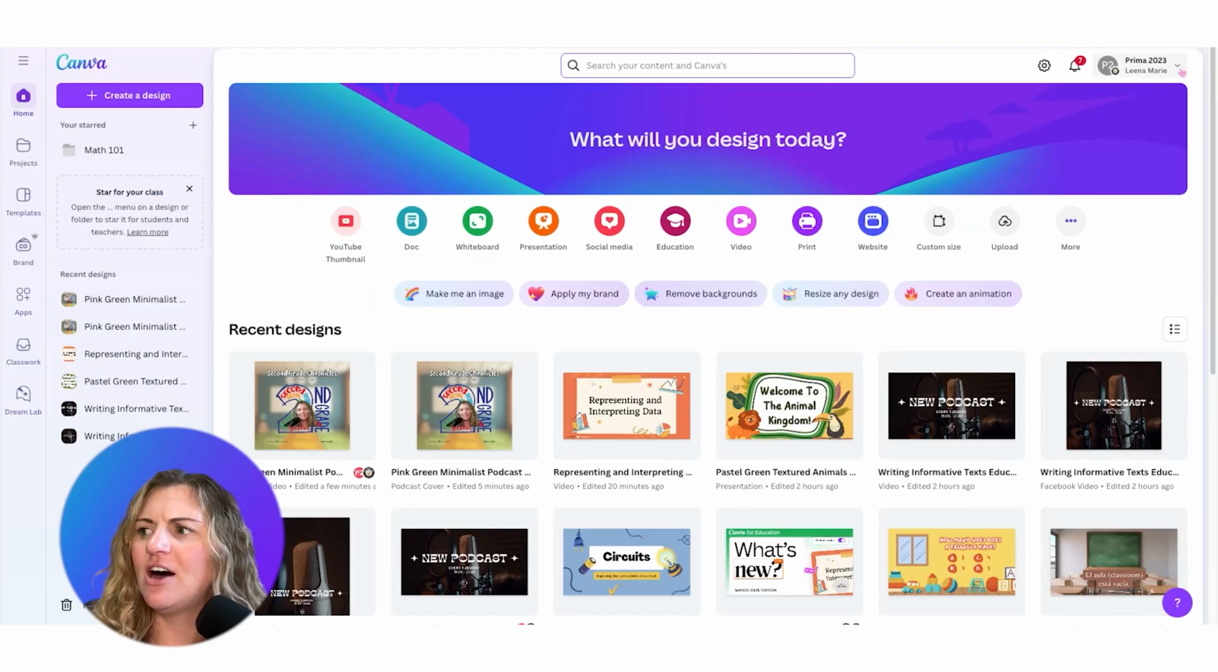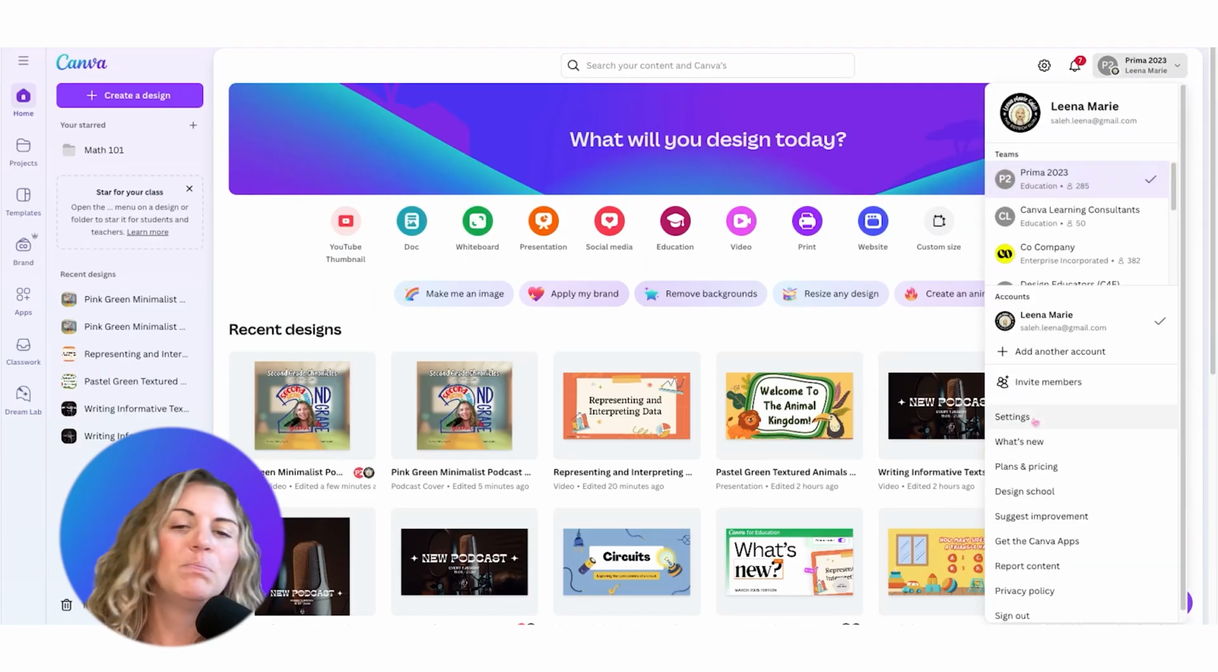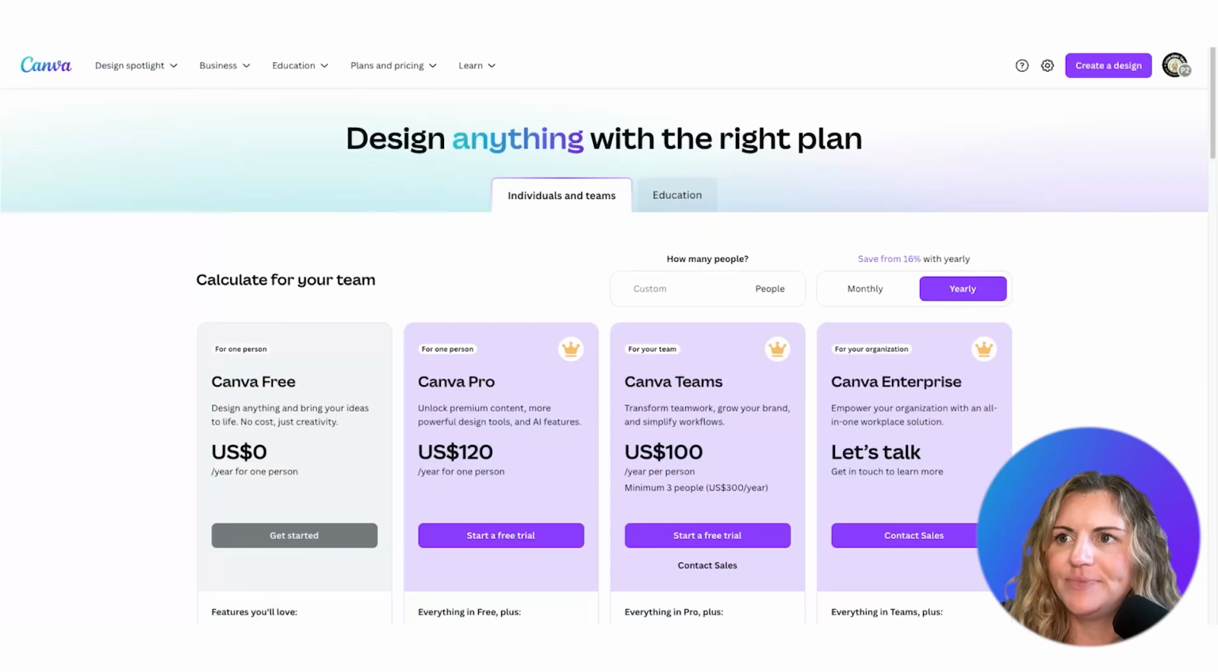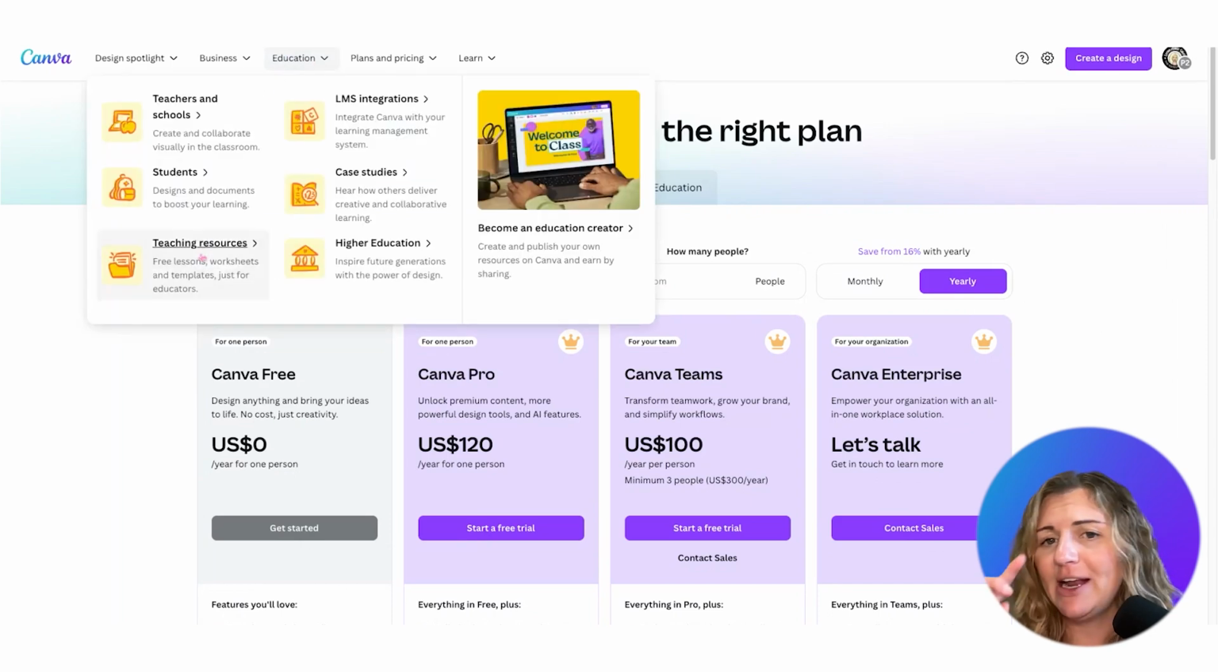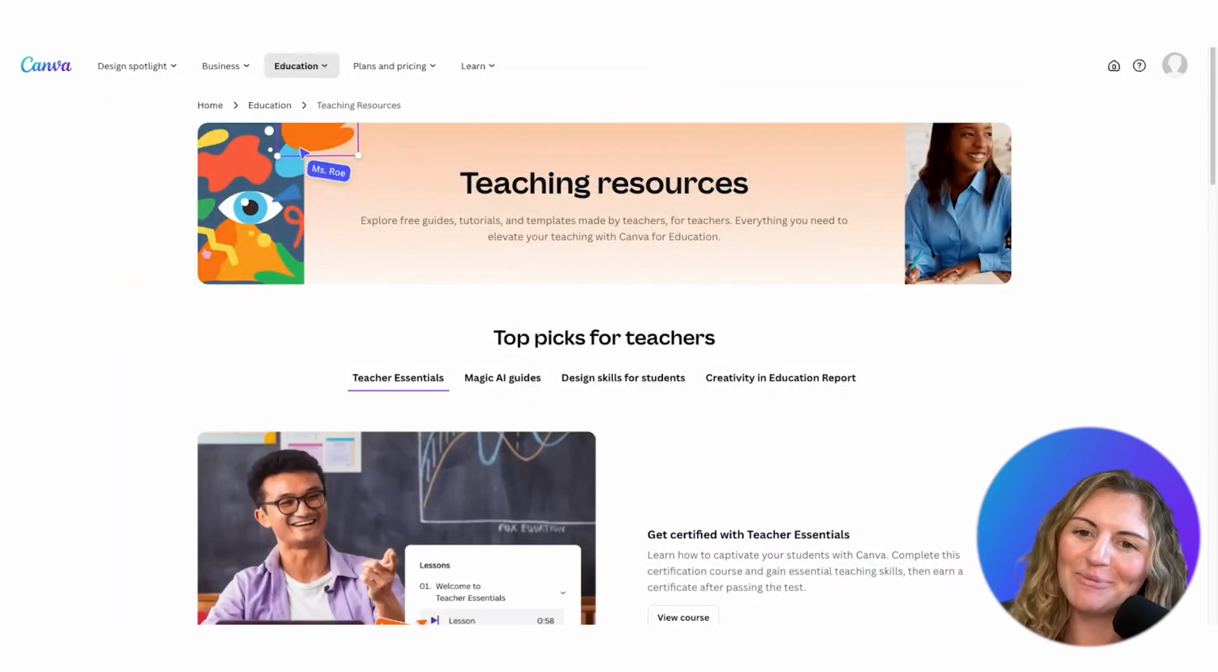You can just click on the plans and pricing page. And when you do, you click on education, and this takes you to the teaching resources. That's if I'm inside of Canva already. To help you out, we have put this link directly in the guidebook, so make sure you check that out.